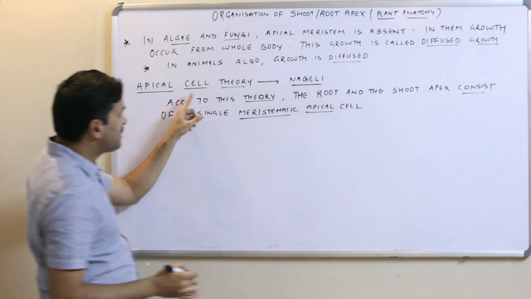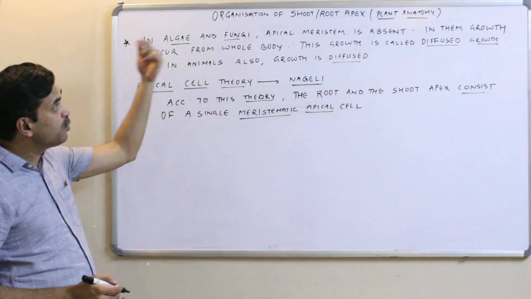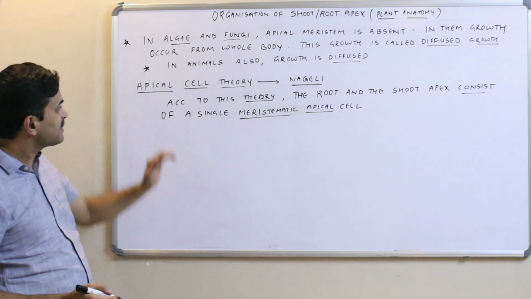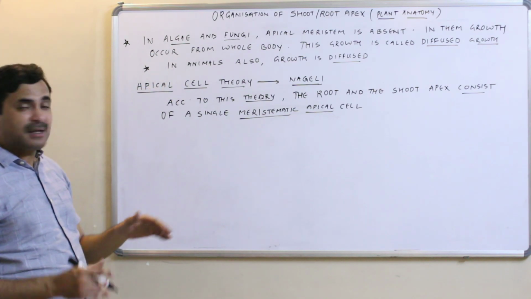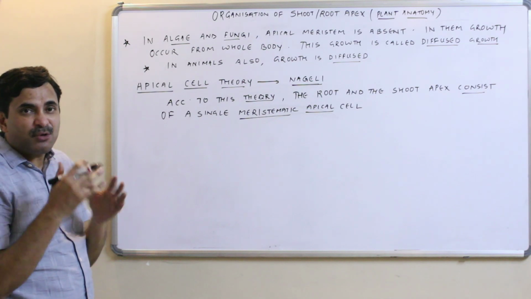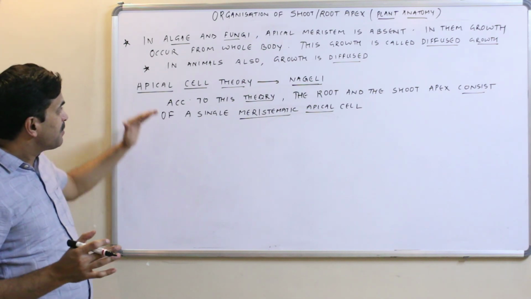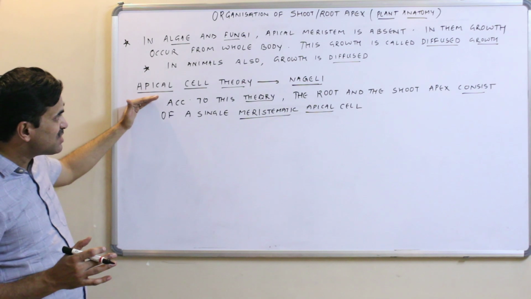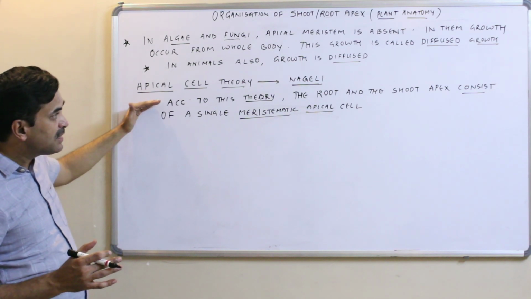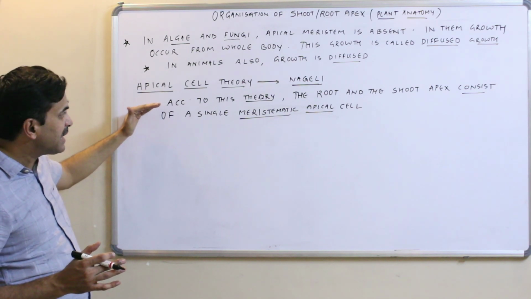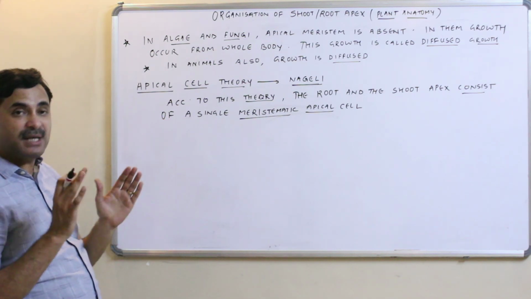Apical cell theory is applicable for both the root as well as the shoot apex. Whether it will be accepted or discarded is another question. But apical cell theory, given by Nageli, suggests that the root and the shoot apex consist of a single meristematic apical cell